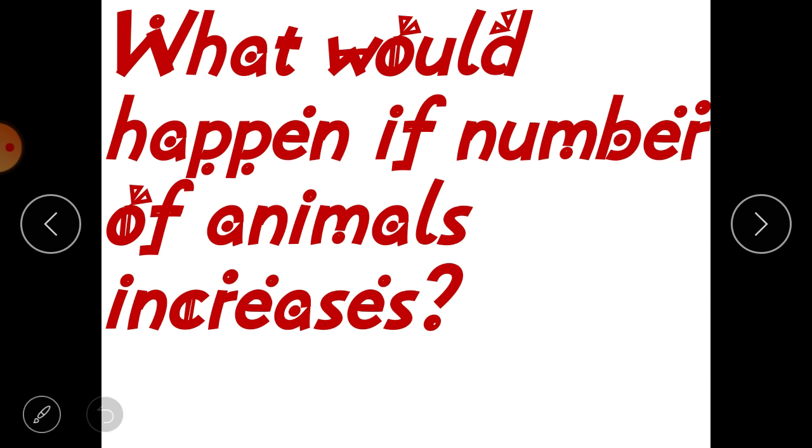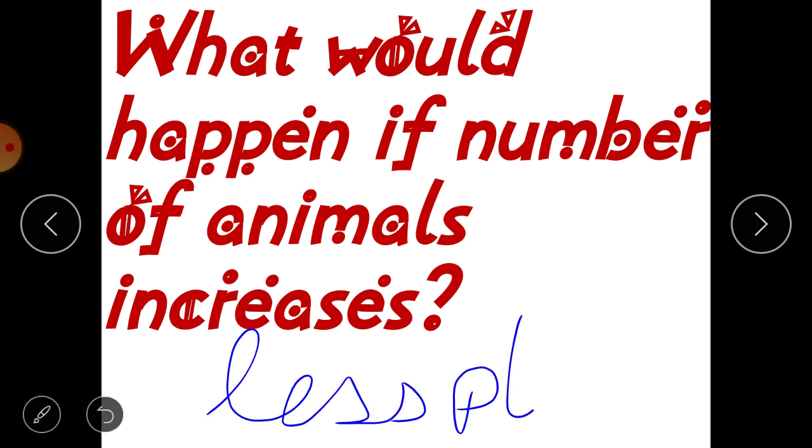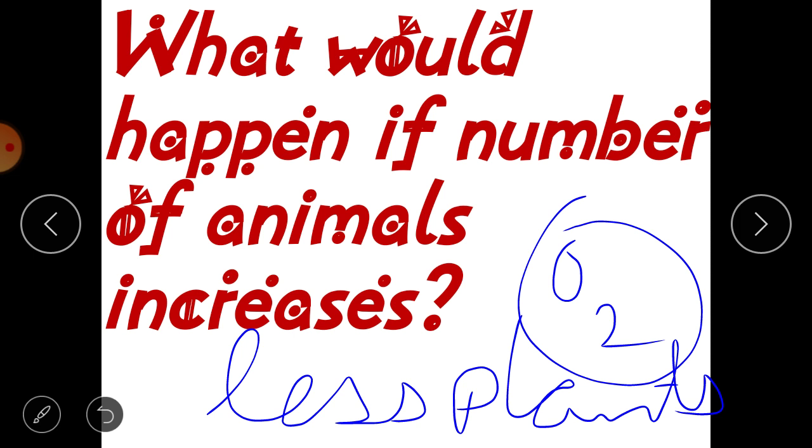Think. So as you have thought, if number of animals will increase, then they will be needing more plants to eat. It means they'll need more food and they will be eating more plants. So there will be less plants. And if plants will be less, then there will be less oxygen as well. And if oxygen will be less, then we will not be able to breathe.